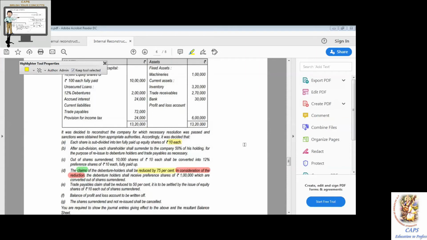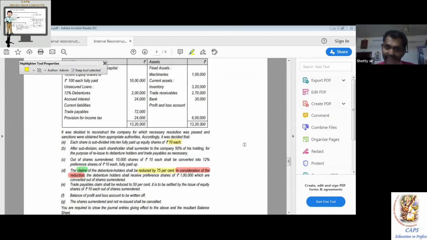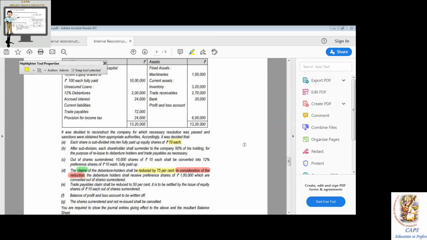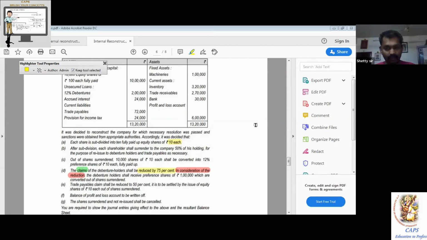Okay, all of you write down. Anyhow, now I'll help you out. For the next adjustment, you should help me out. Ready? Deal? Right, start. Working note number, whatever. Remember that we have 5 lakh rupees. Are you there? Very good. Next, very important. Working note number, whatever: claims of debenture holders.